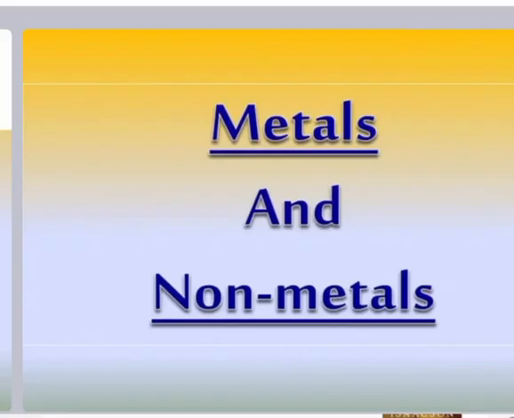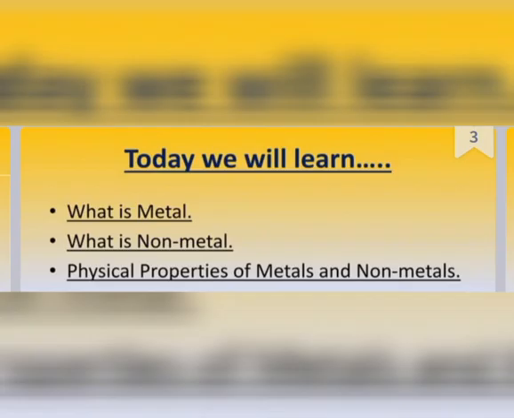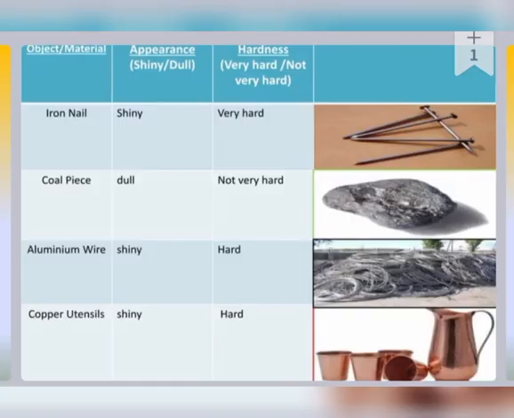So, metals and non-metals. Today we have to learn what is meant by metal, what is meant by non-metal, and the physical properties of metals and non-metals. In our day-to-day life, we have seen so many objects and materials. Their appearance is shiny or dull in nature. Hardness is very hard or not very hard.